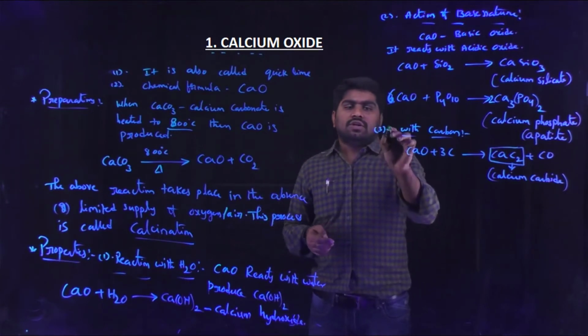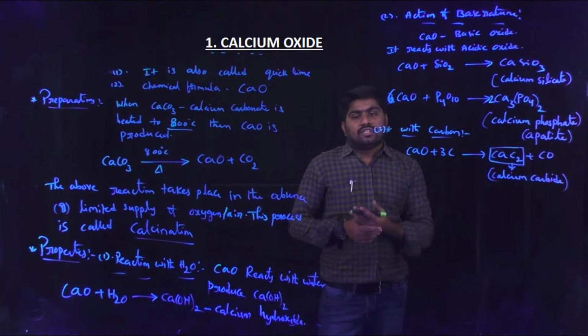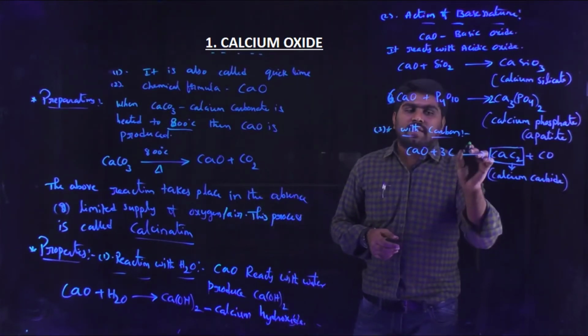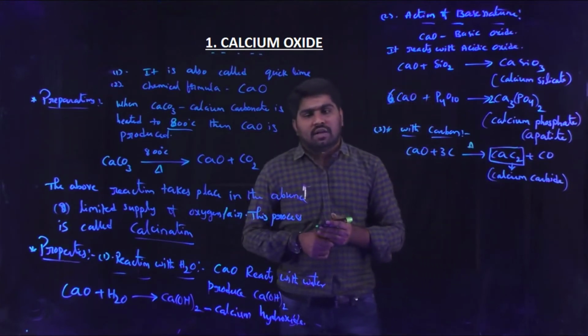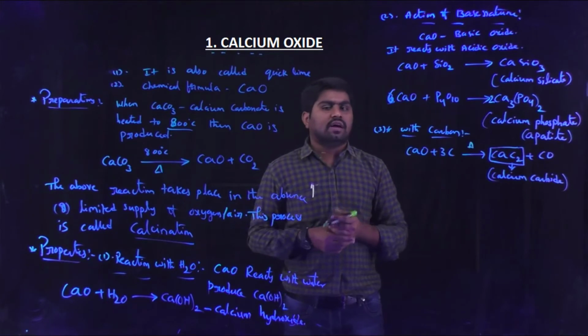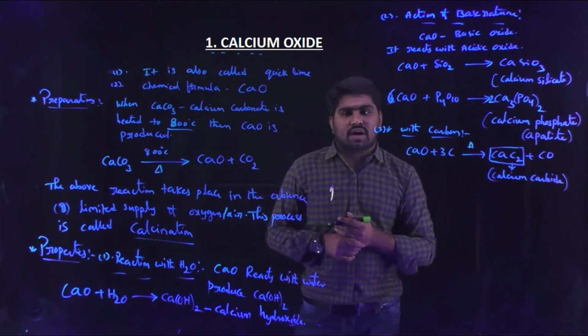Calcium carbide is very useful for the preparation of many organic compounds. These are the chemical properties of calcium oxide.